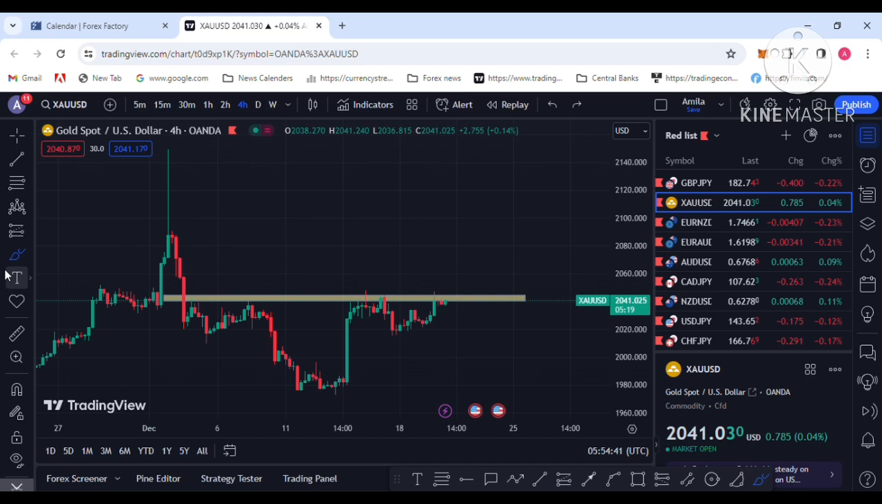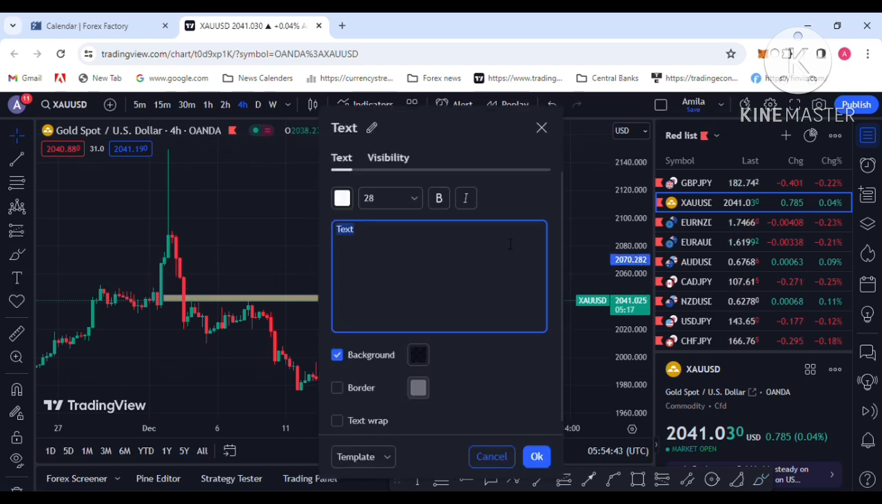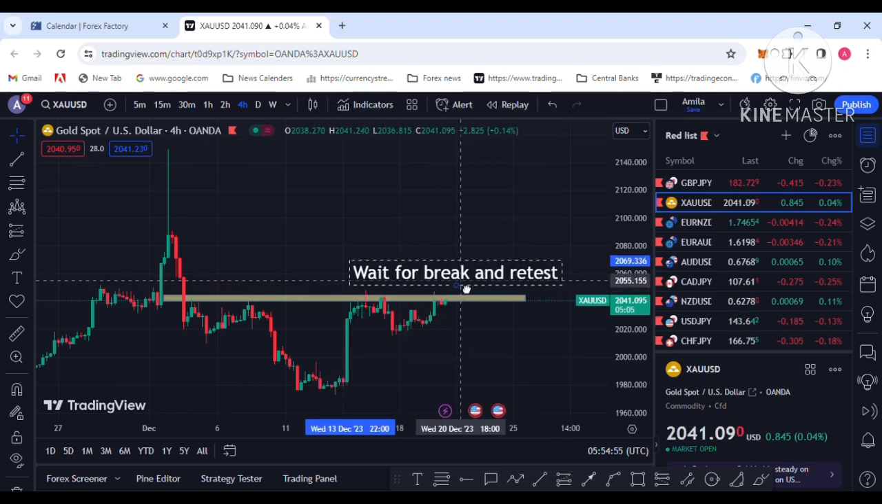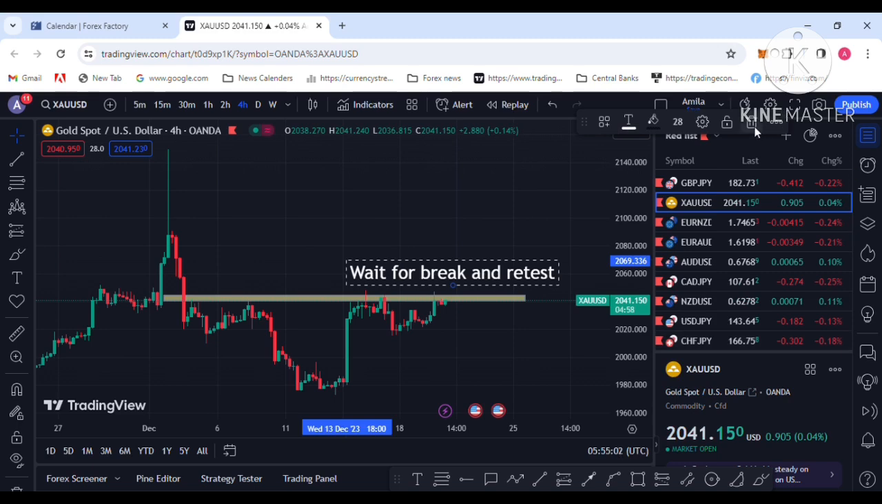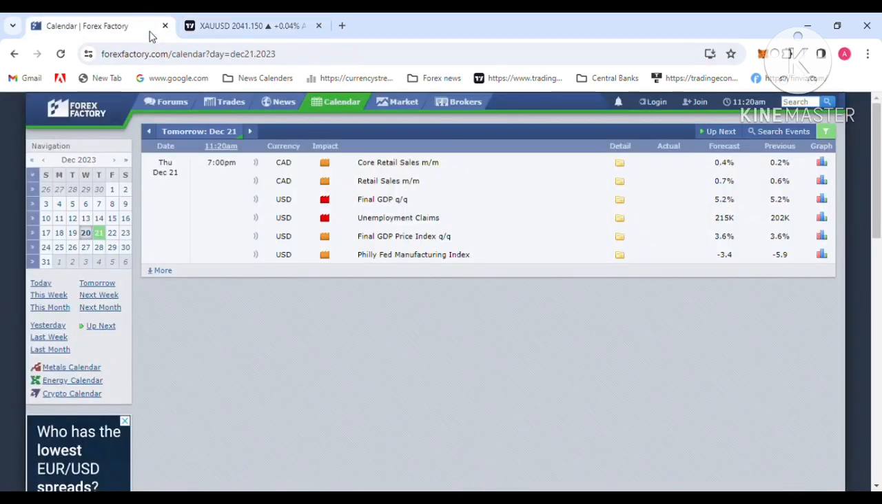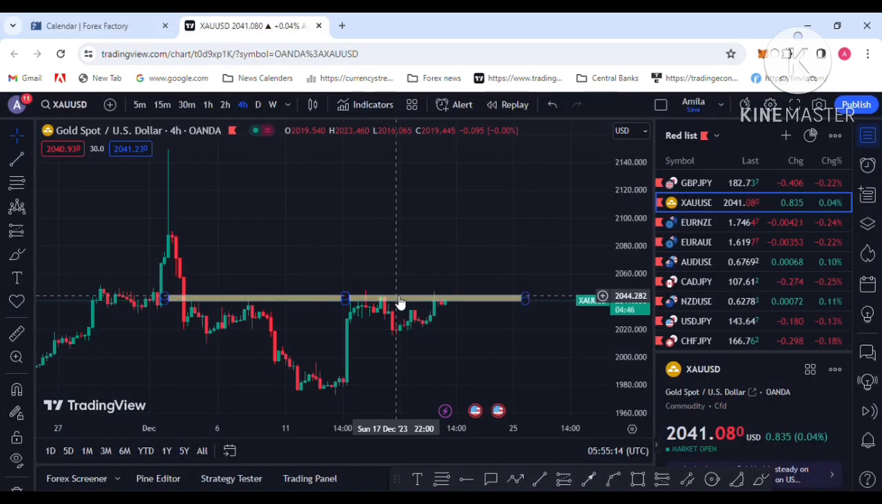2050 is the important level. This is the psychological level for gold trading. Price has tried to break this level several times, but still has not been able to break the 2050 level. So wait for the breakout and retest. The main focus is the 2050 level, and the GDP quarterly report is there, so you should keep in touch with this report.